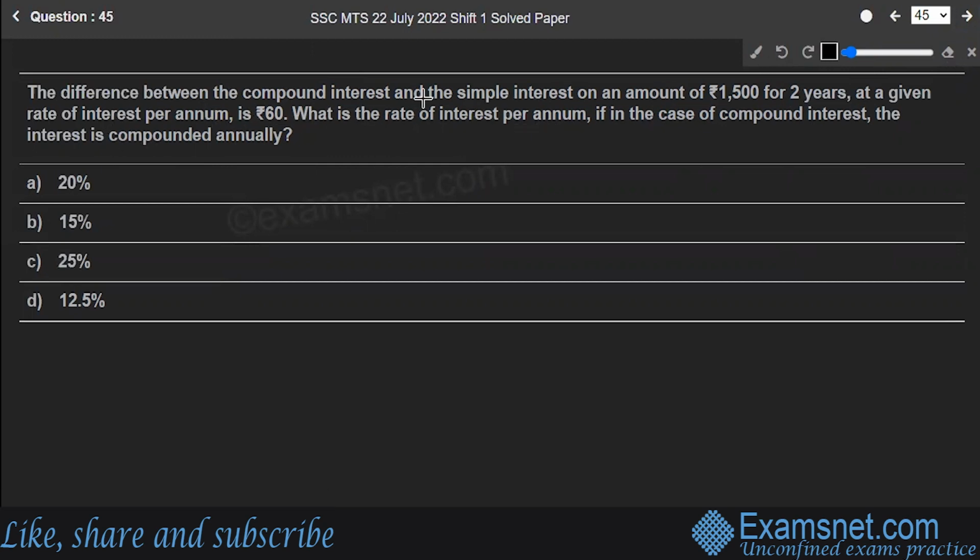This 1500 is our principal amount. Time is 2 years. The difference is rupees 60. We have to find out the rate of interest, which we don't know. So let the rate be R percent.